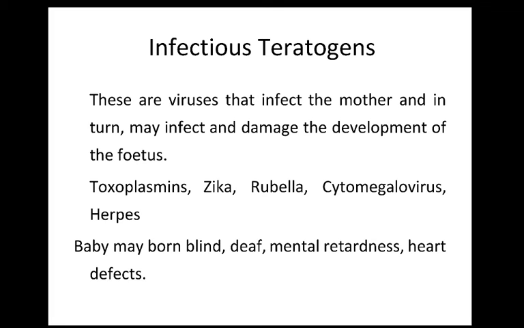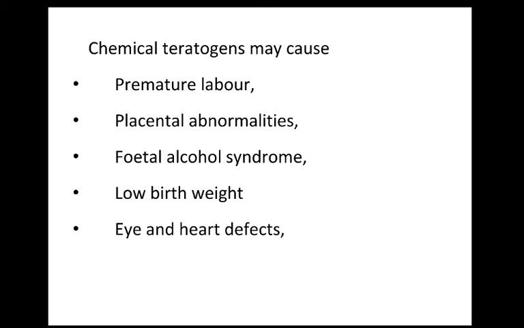As an effect of infectious teratogens, the baby may be born blind, deaf. She or he may develop mental retardation or heart defects. Chemical teratogens may cause premature labor, placental abnormalities, fetal alcohol syndrome, low birth weight, eye and heart defects.